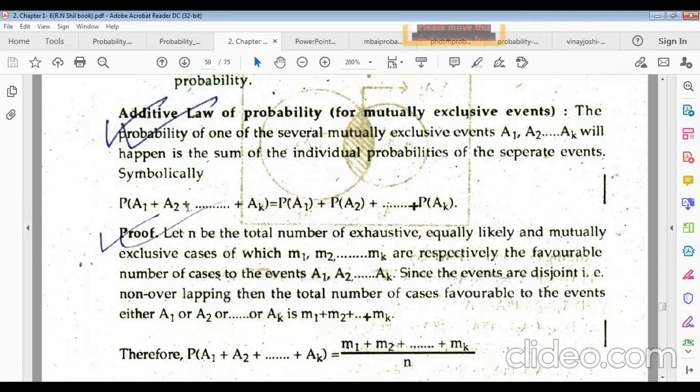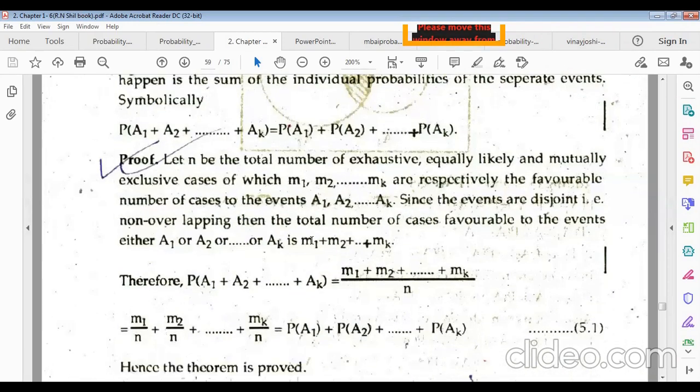So probability of the sum of all events equals the sum of the individual probabilities of the events. So we have to prove this.